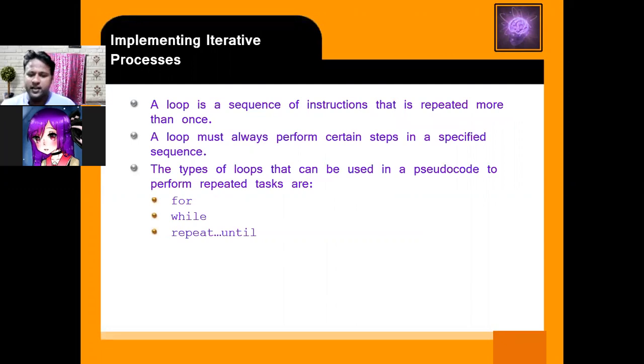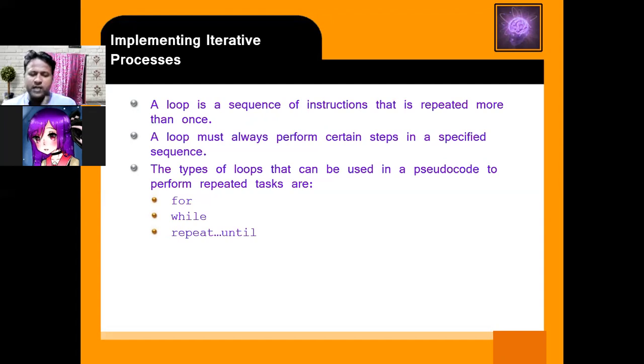A looping is a sequence of instructions that is repeated more than one time. So if you want to execute one statement more than one time, then we use a looping construct. It's just like, suppose I am giving a task that you have to accept the information of 50 students.